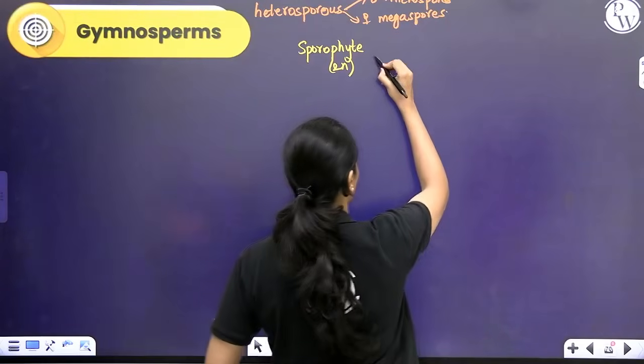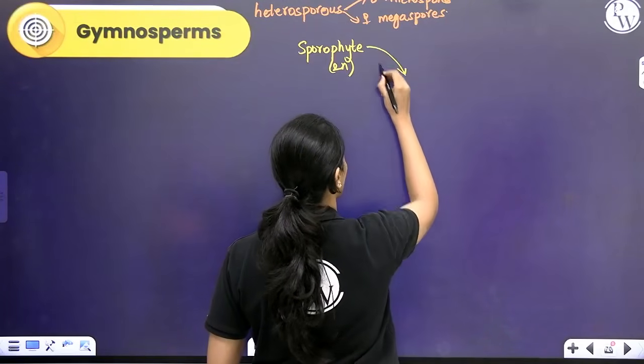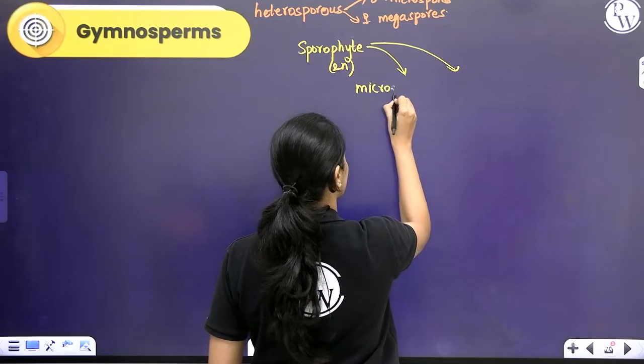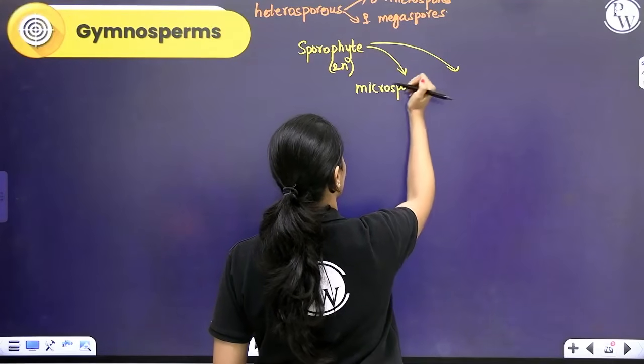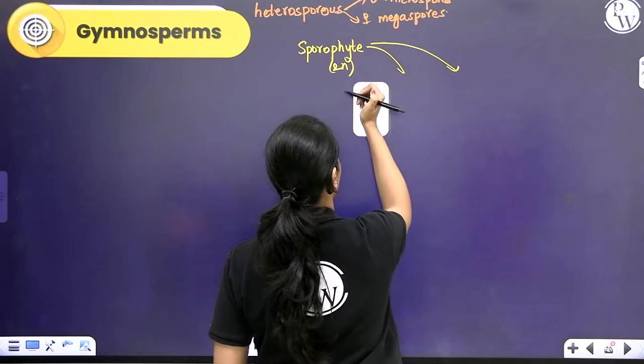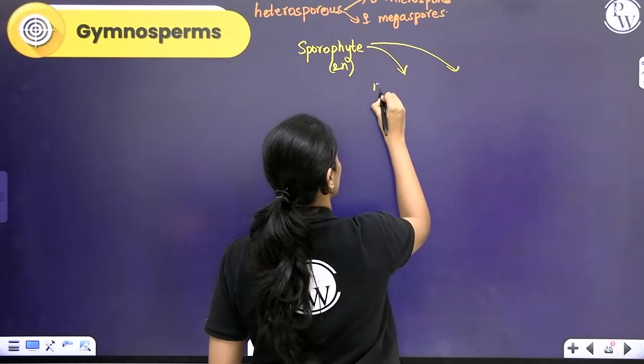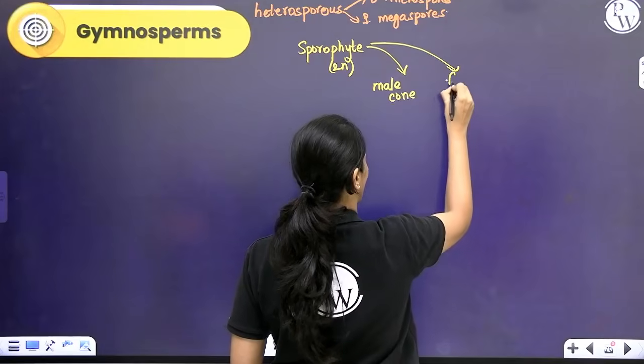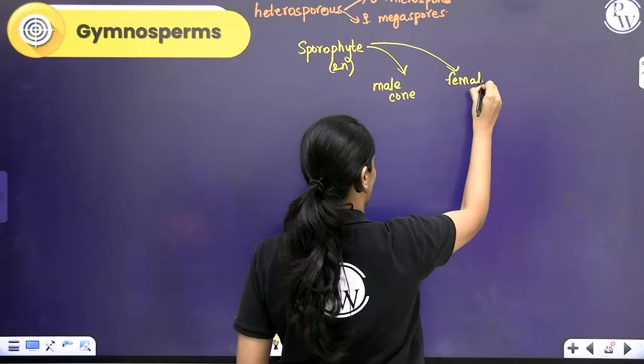So within the sporophyte, you will have microsporophyll. Wait, we'll start from male cone and female cone. So you will have something called male cone or male strobilus and female cone or female strobilus.